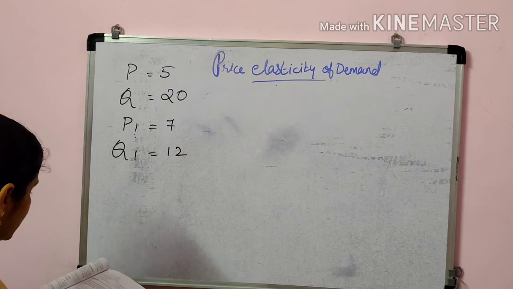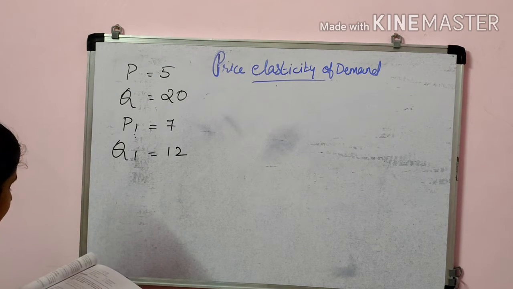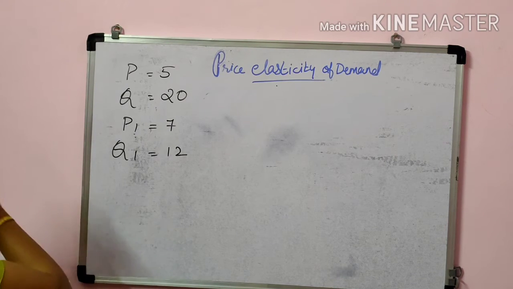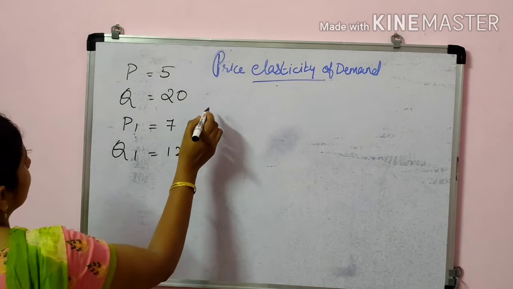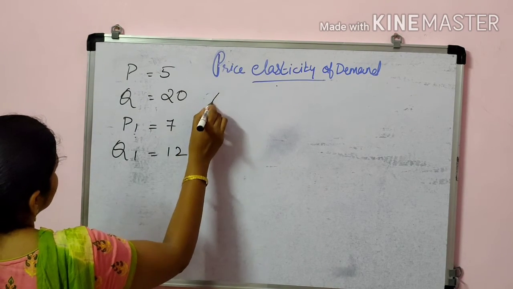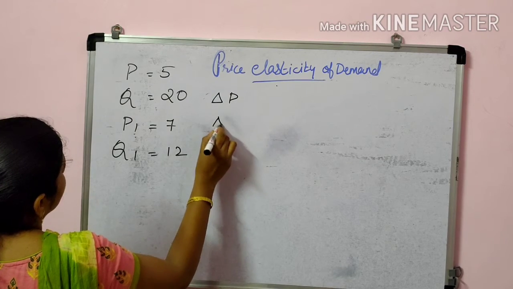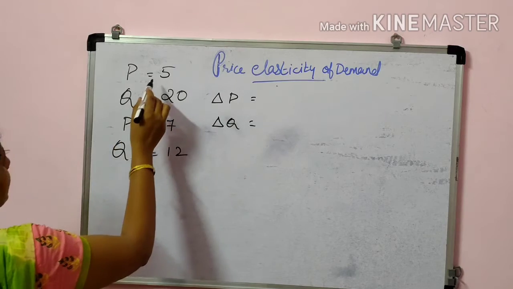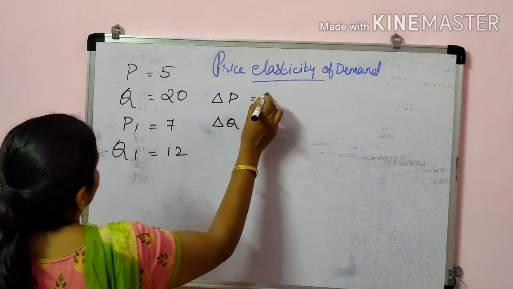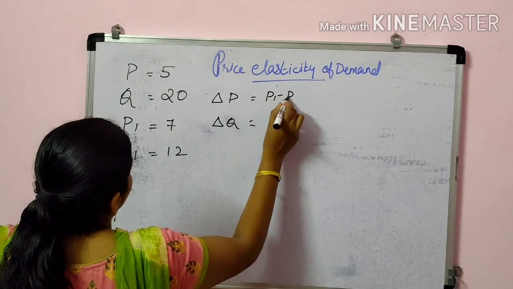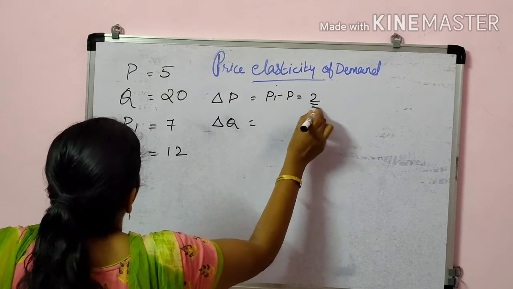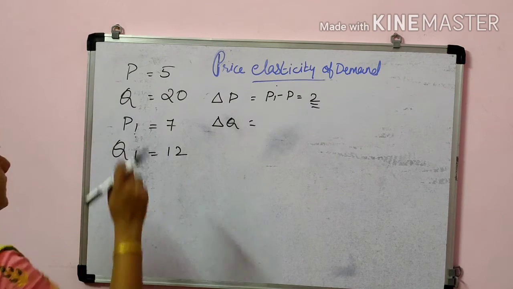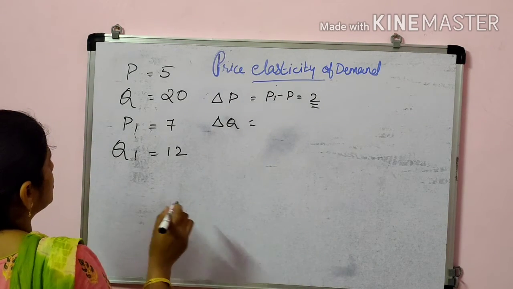Okay. Now here we want to calculate the price elasticity of demand using the percentage change method. Firstly we will find the change in price, and the change in quantity also we want to calculate. So change in price is P1 minus P, that is 7 minus 5, so change in price is equal to 2.